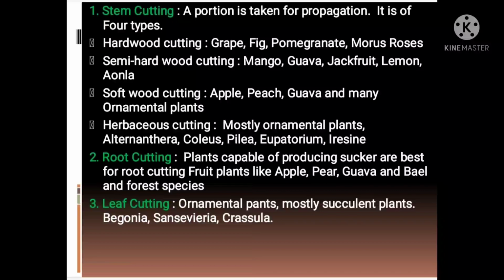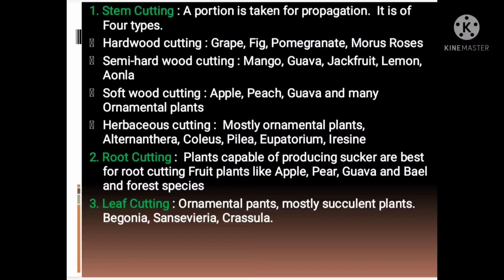Next is root cutting. The plants capable of producing suckers are good for root cutting. Fruit plants like apple, pear, guava, and bael and other forest species are suitable for root cutting propagation. For propagation, roots of 2 to 3 centimeter thickness are selected. The length of cutting is kept to 10 to 15 centimeter. In temperate fruits, the root cuttings are prepared during December.